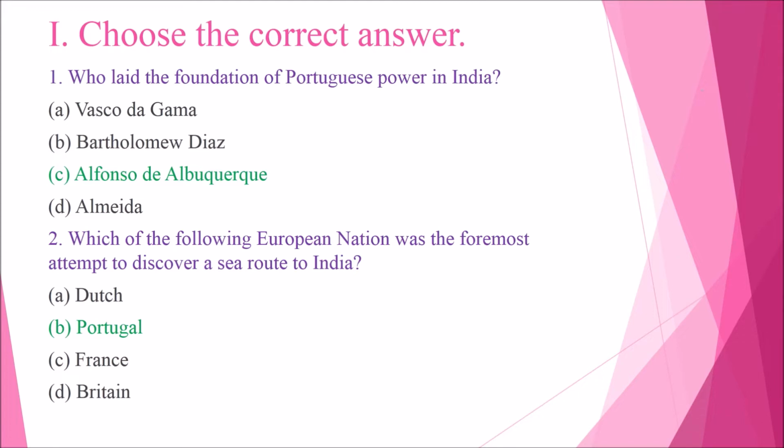Question number 2, which of the following European nation was the foremost attempt to discover a sea route to India? Option A, Dutch. Option B, Portugal. Option C, France. Option D, Britain. So the answer is option B, Portugal.